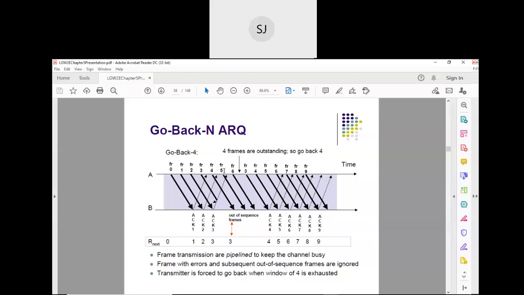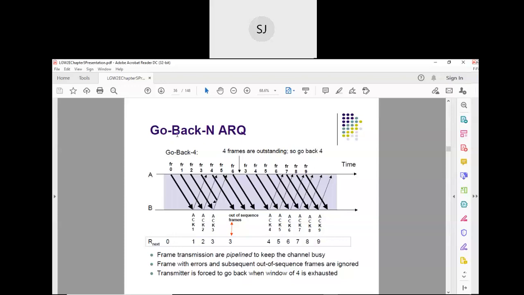Yes or no? Okay. When I receive acknowledgement for 2, I will transmit the next frame 6. My window contains 3, 4, 5, 6. Correct? Now, as a sender, I am waiting for acknowledgement for 3. But acknowledgement for 3 doesn't come, because 3 has not been received by the receiver.